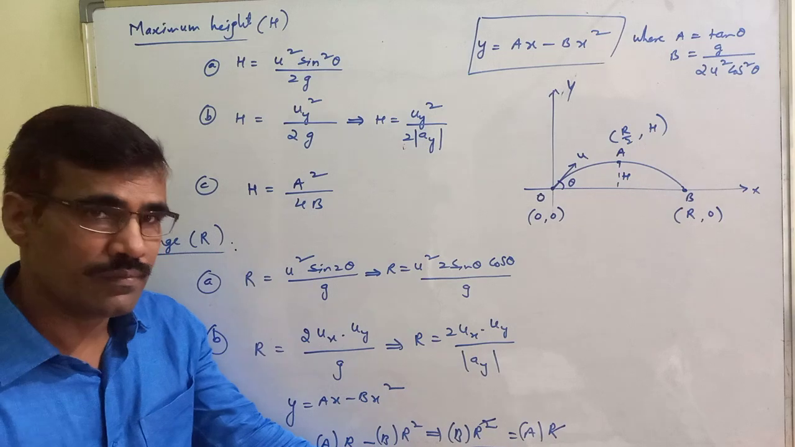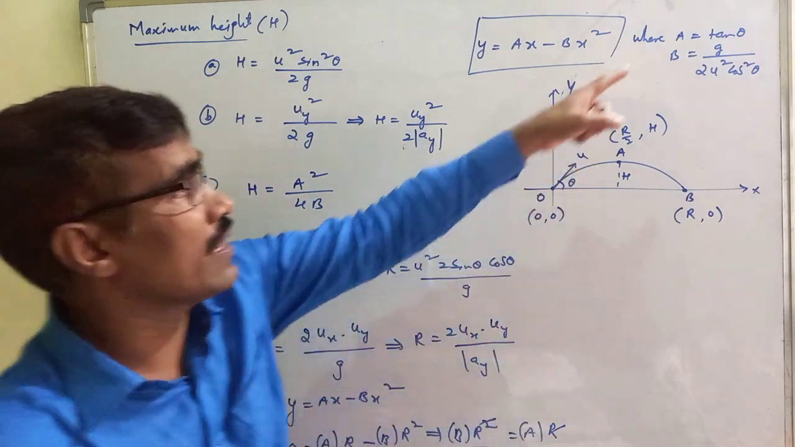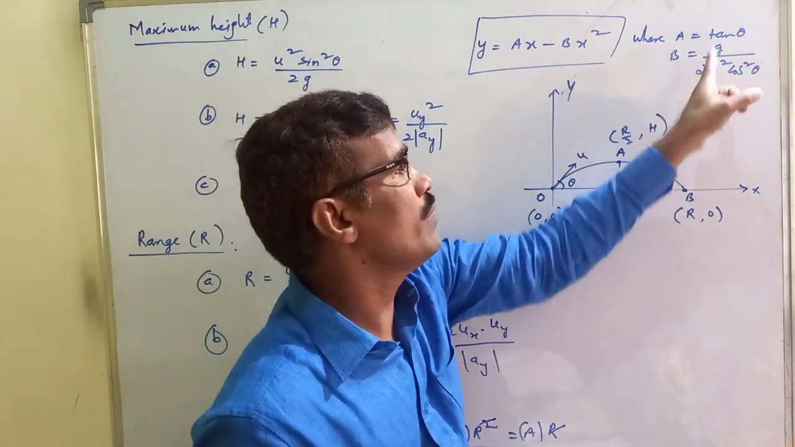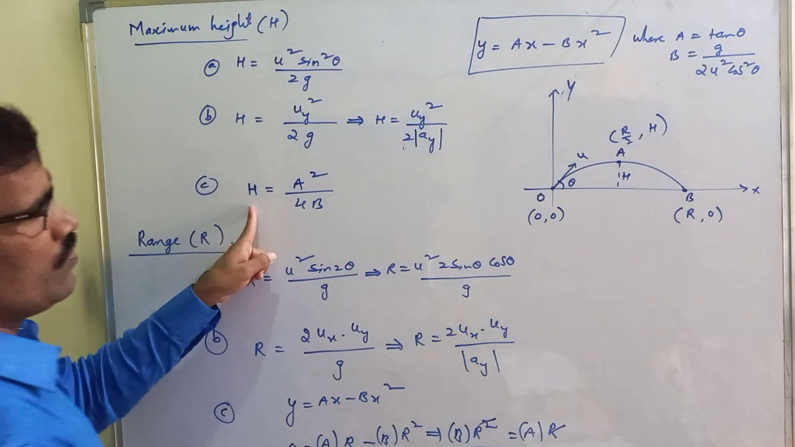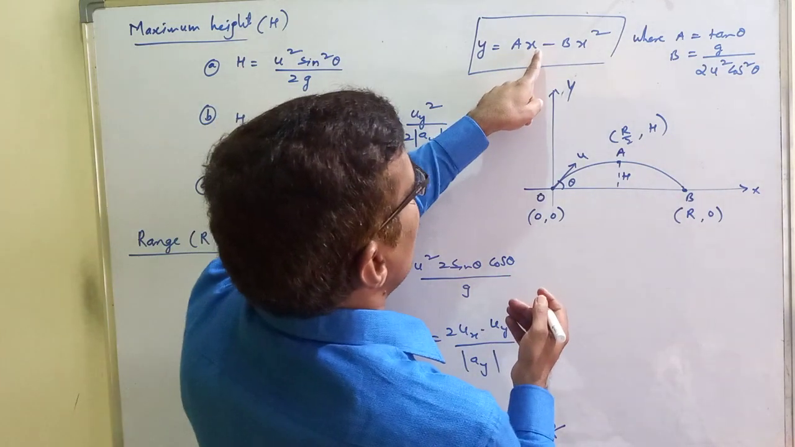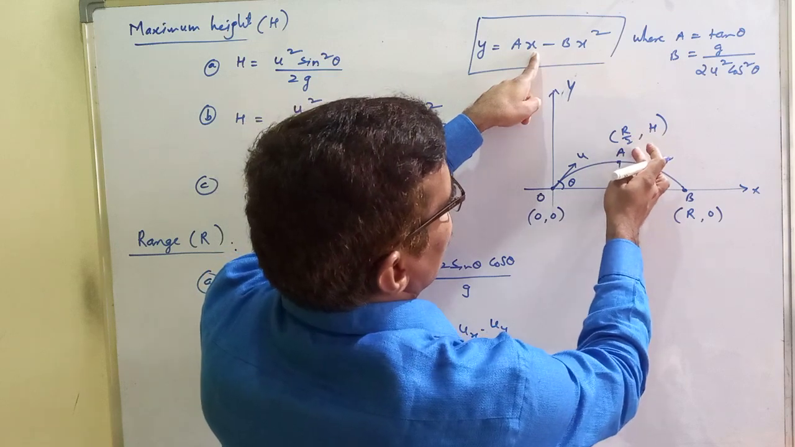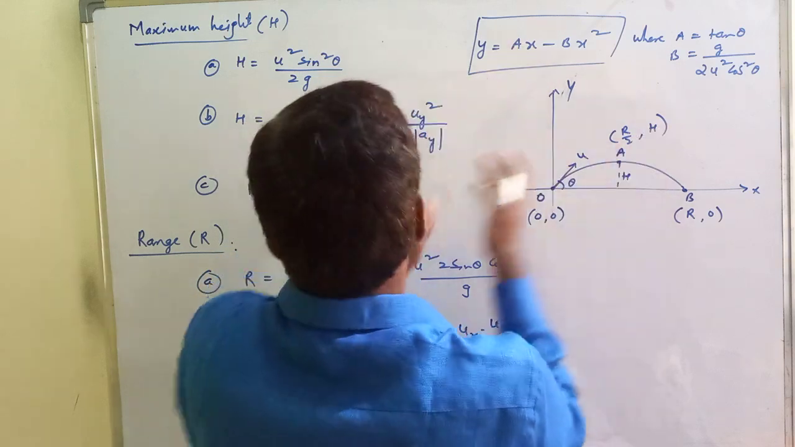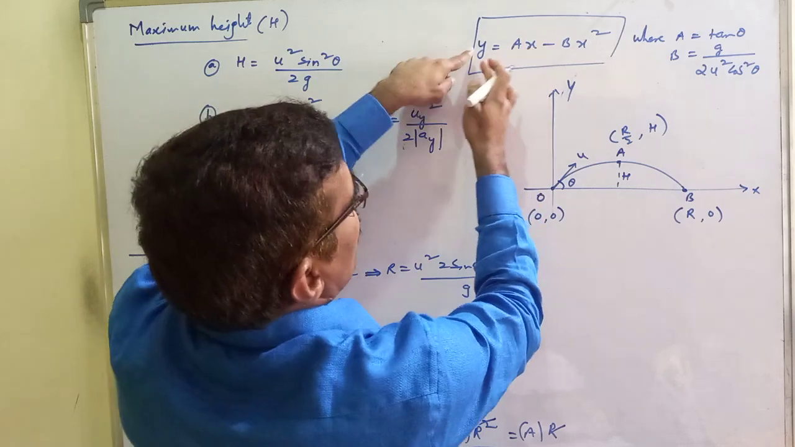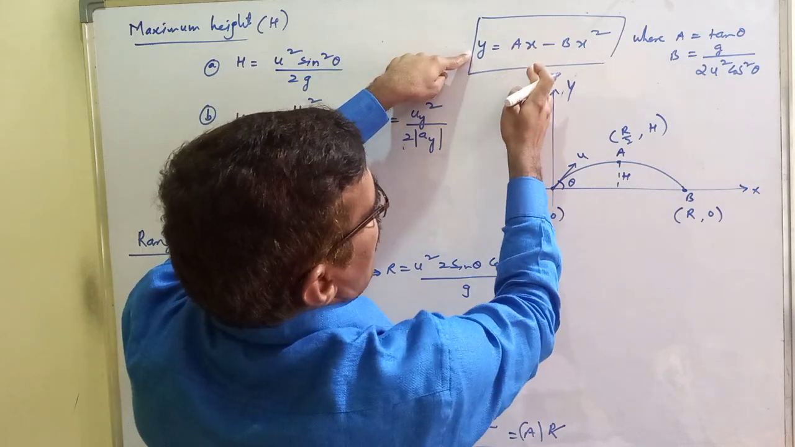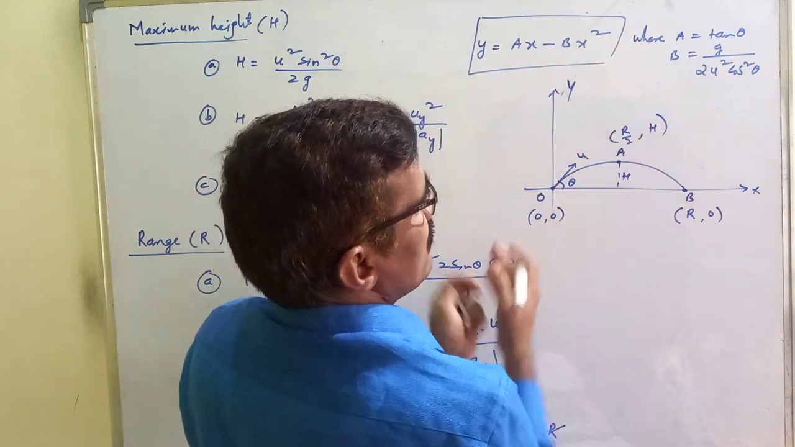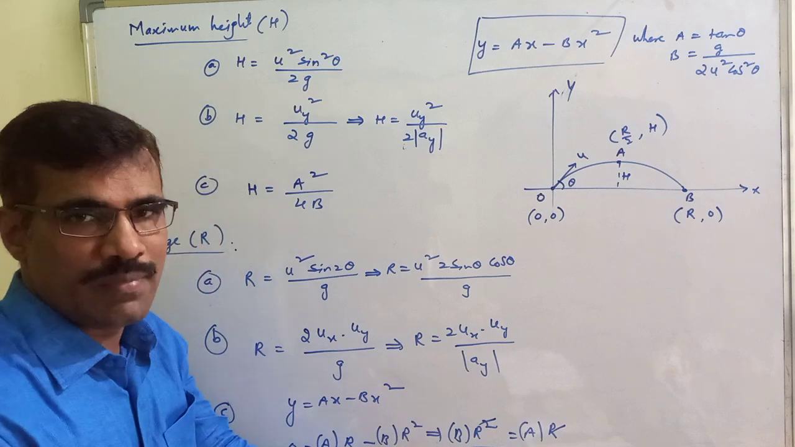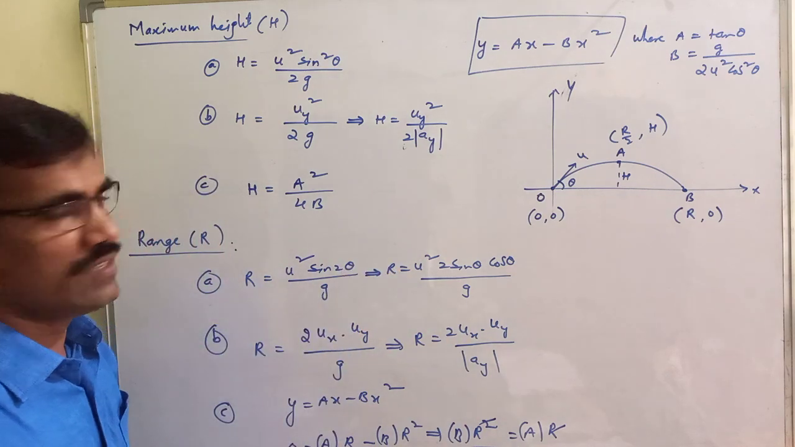Range in terms of a by b. A is tan theta. B is g by 2u square cos square theta. So R is equal to a by b. How to get the maximum height? Similarly, x is R by 2 and y is h. Substitute in this equation: h is equal to a into R by 2 minus b into R by 2 whole square. R is nothing but a by b. Substitute, we get the answer.